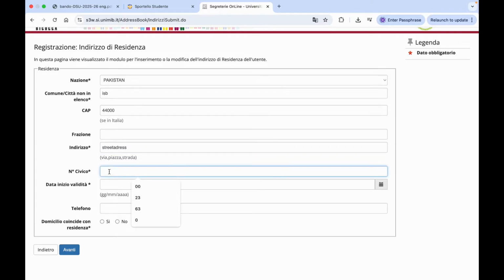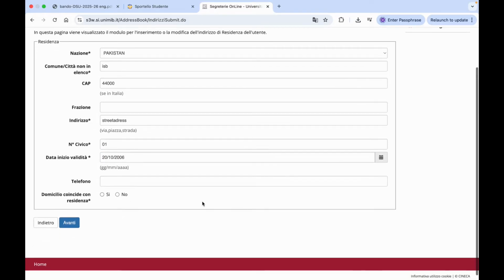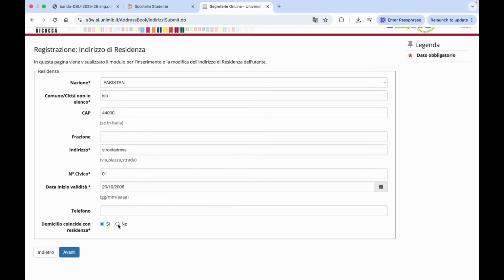then your house number, so let's say 01. Then the date when this address is valid. So you can write your date of birth because you naturally should be living at this address as your home address since your birth. So let's say we continue with the same birth date which we wrote, 20 January 2006. And then if this address, your home address, is the same as your domicile address or postal address, then you need to click on Sì. And if this address is different, then you need to click on No, and then you need to click on Avanti.